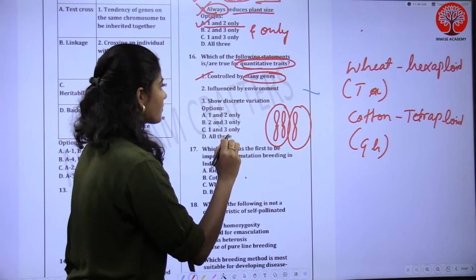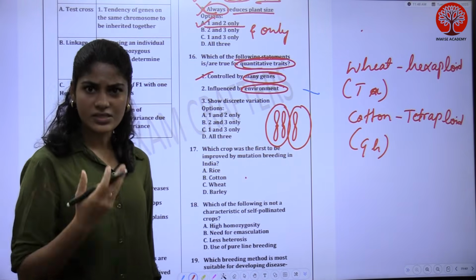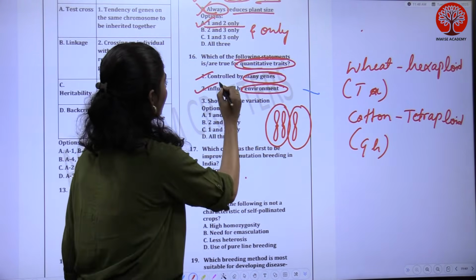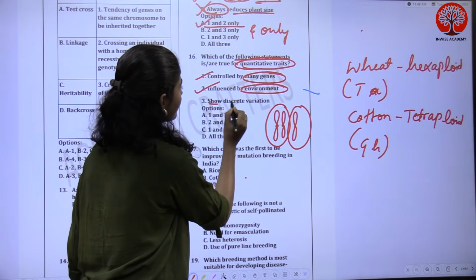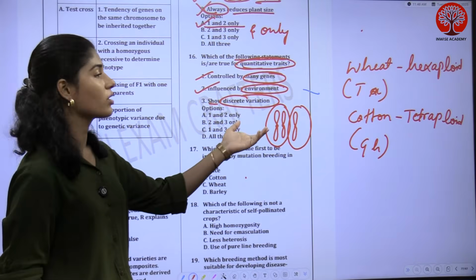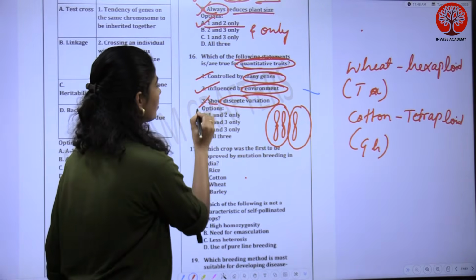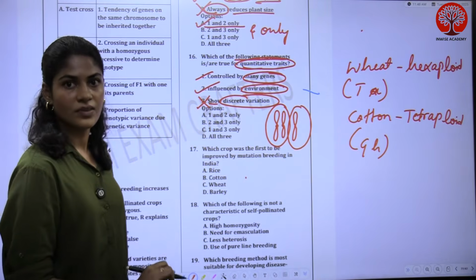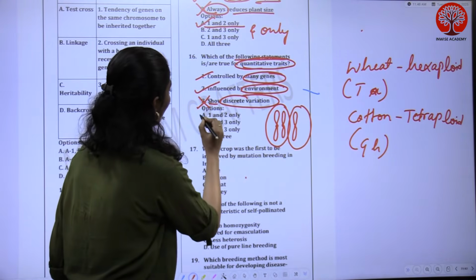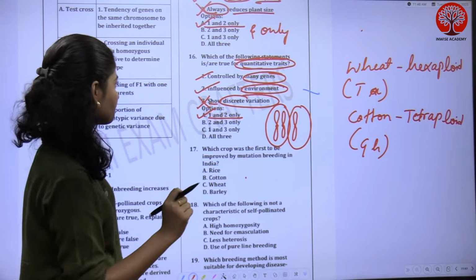So statement 1 is right. Statement 2: it is influenced by environment. Yes, it is influenced by environment. Statement 3: shows discrete variation. No, this is the characteristic of what? Qualitative traits. It's not about quantitative traits. So statement 3 is wrong. Did you get my point? So option 1, that is 1 and 2 only, is the right answer.